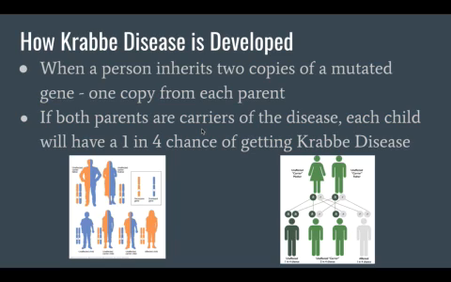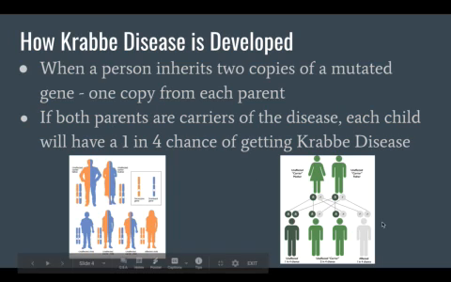One can develop Krabbe disease if both parents are carriers of the disease, and then each child will have a 1 in 4 chance of developing Krabbe because it is an autosomal recessive disorder. If both parents have a copy of the gene, their children will have a 25% chance of being affected, a 25% chance of neither being a carrier, and a 50% chance of being an unaffected carrier, just like the parents. This is shown in the two pictures on this slide.